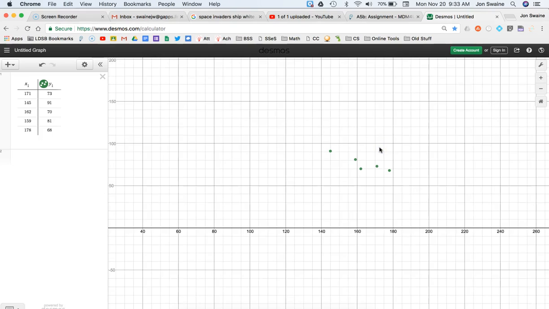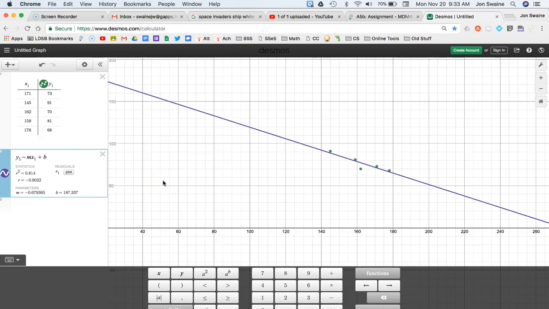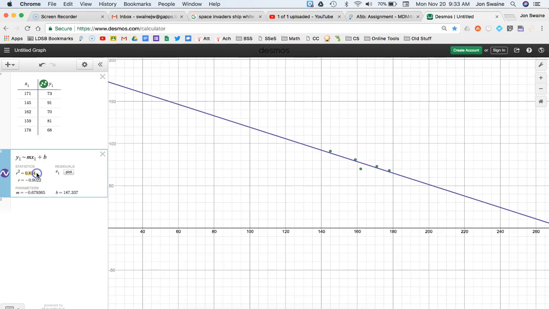So do you see a trend? I do, I see a little bit of a trend. But doing a regression analysis means I'm going to actually type that in, and I'm going to take caps lock off. I'm going to type in y1 tilde, and this is me asking Desmos, hey, do you see a trend here? Do the math on it. So Desmos does. This is a very, very powerful tool. Desmos says yep, there's a correlation. It's pretty strong. 0.814 is a pretty strong correlation, and the R value is high. It's negative, meaning that it's going to go down.